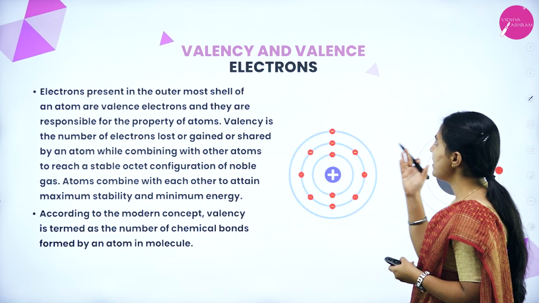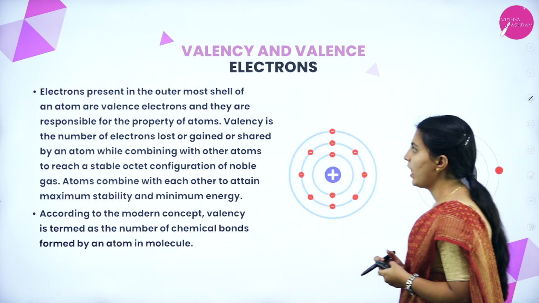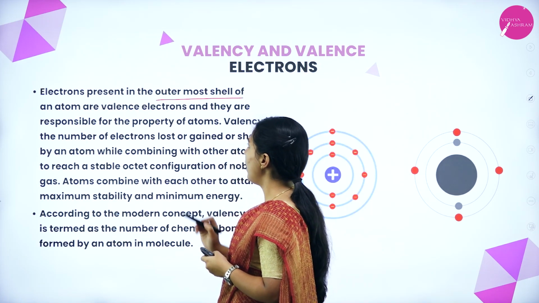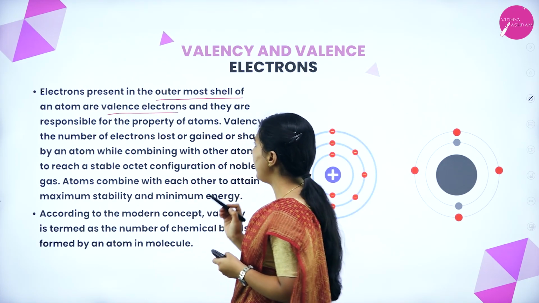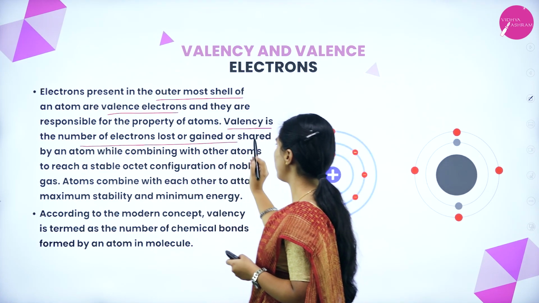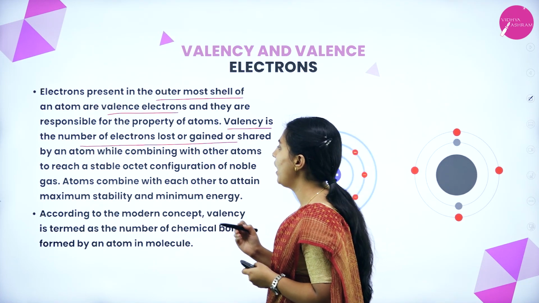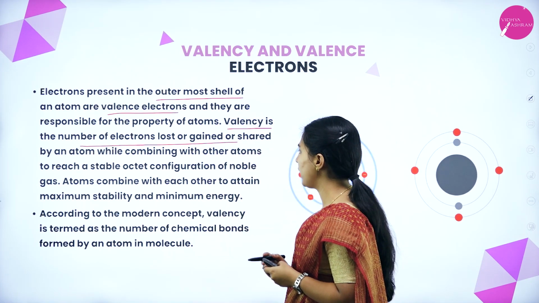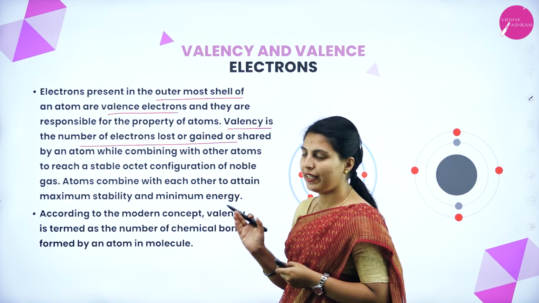This is valency and valence electrons. Electrons present in the outermost shell of an atom are valence electrons, and they are responsible for the properties of atoms. Valence is the number of electrons lost, gained or shared by an atom while combining with other atoms to reach a stable octet configuration of a noble gas.